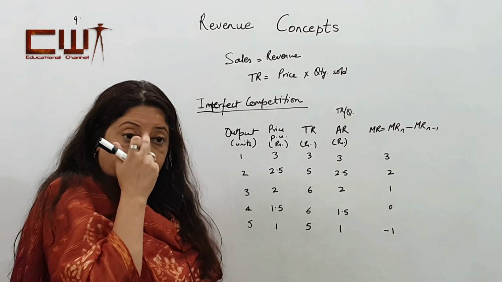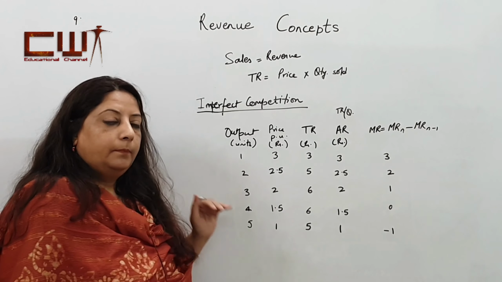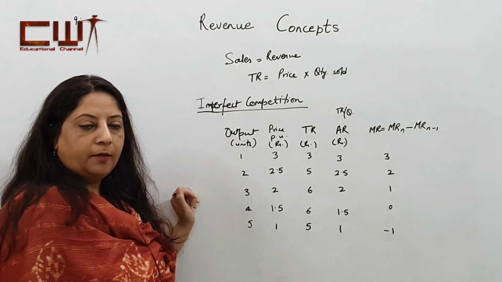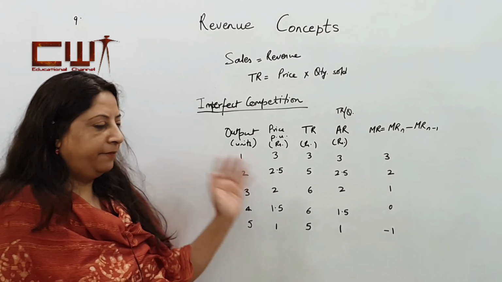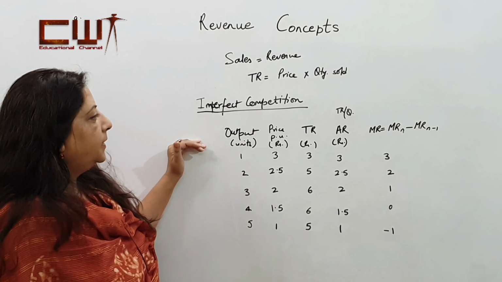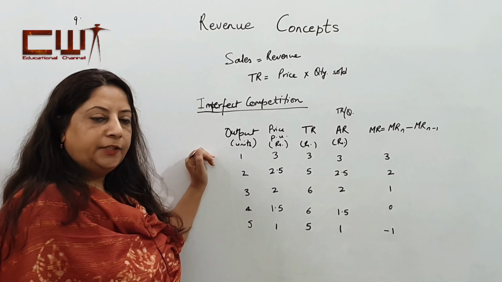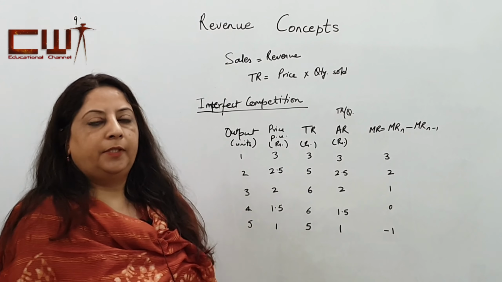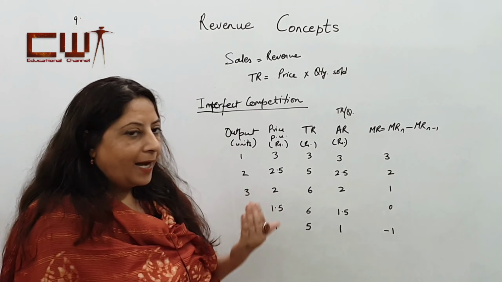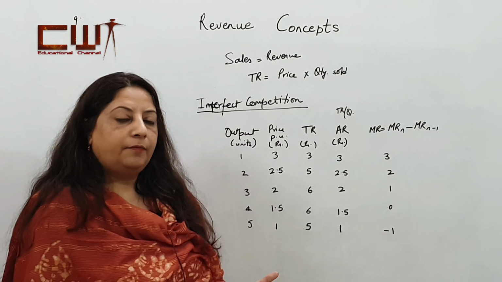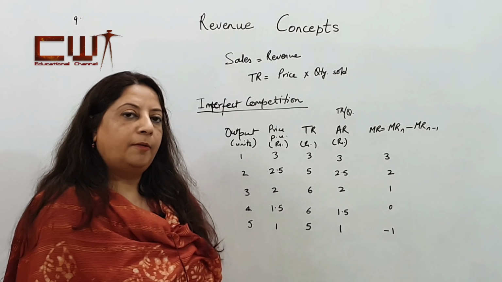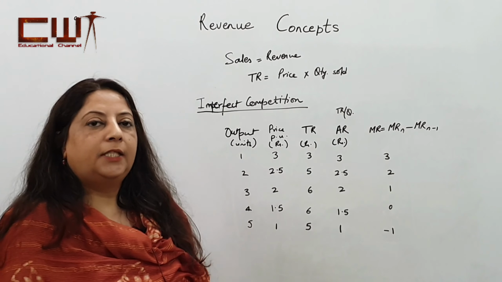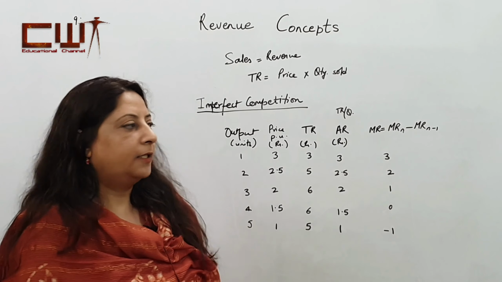Hello students, let us now see the table and the graph for imperfect competition for the revenues. Now, in this case, it is imperfect competition. Imperfect competition can be in case of monopoly or monopolistic competition. The slant of the curve in these cases will be a little different. In case of monopoly, it will be a less elastic curve. In case of monopolistic competition, it will be a more elastic curve.